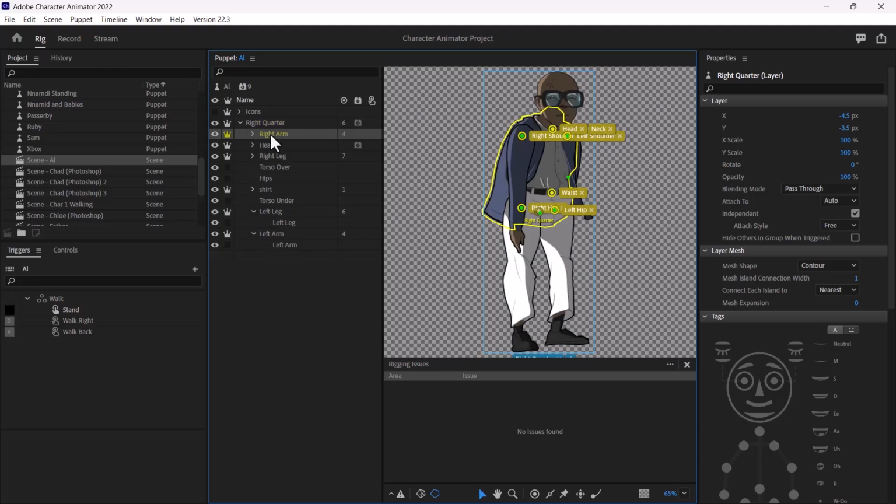So you have the right quarter. Basically, it's just how the character is positioned. This is not frontal.